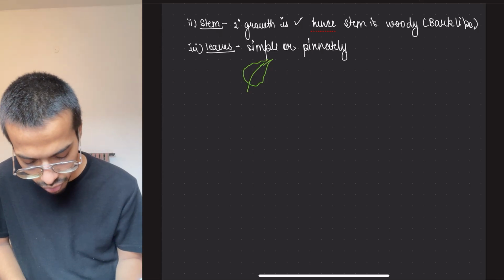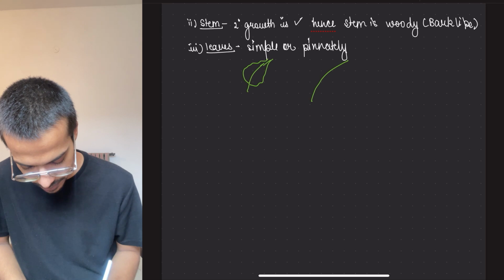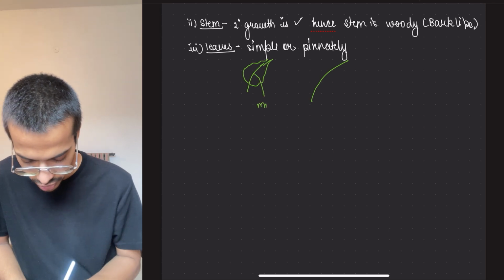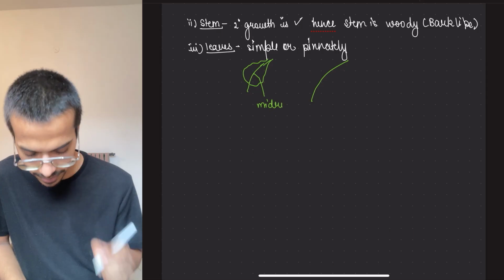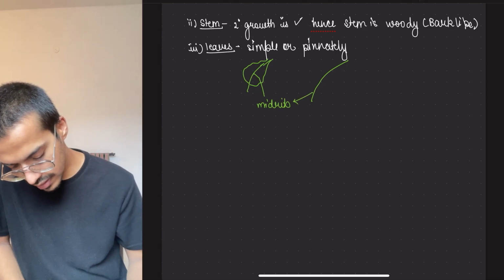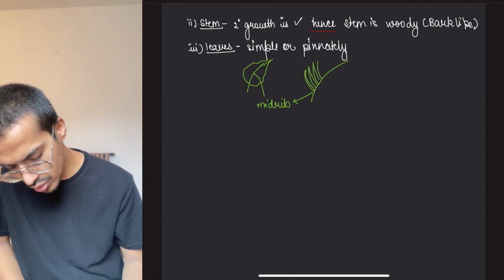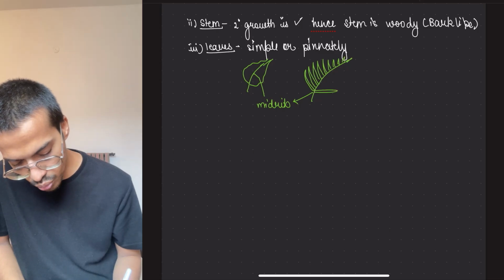In pinnately leaf, what happened? This is the main mid part. This part is the midrib. Just remember for now that it is called midrib, or midvein. And here the leaves are like this. This small thing which you are seeing, you will say that this is one leaf. No beta, it is one leaf which is cut like this.